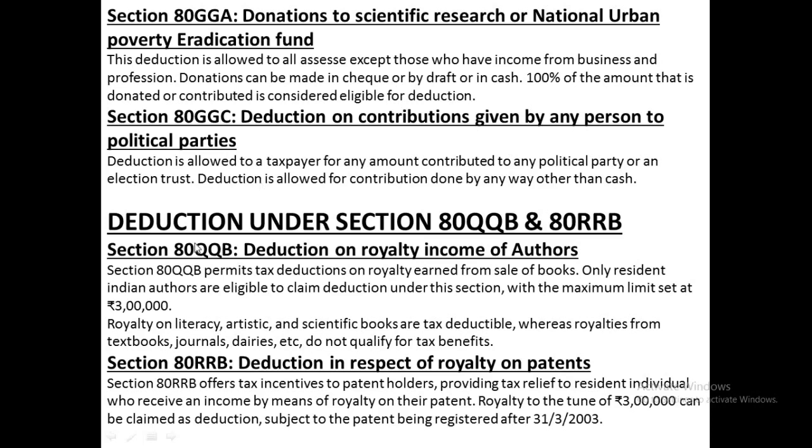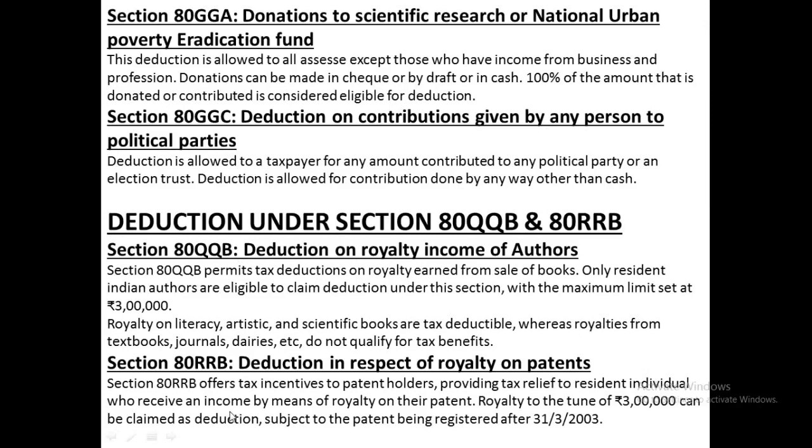So next, deductions under section 80QQB and 80RRB. These two deductions are regarding royalty income. If the assessee has written any kind of literary, artistic or scientific books and the assessee is getting royalty on such books, that will be allowed as deduction under section 80QQB and 80RRB.